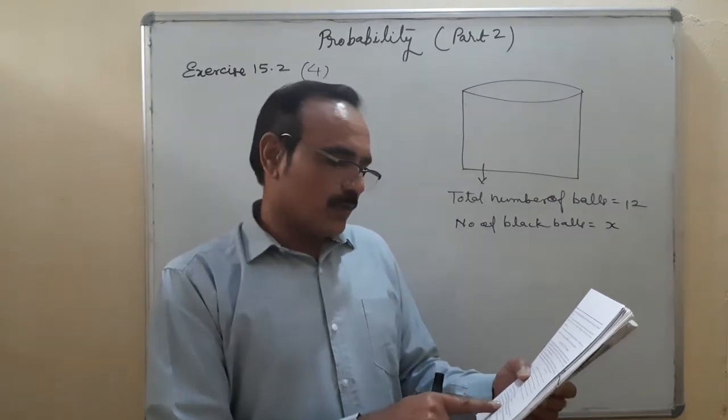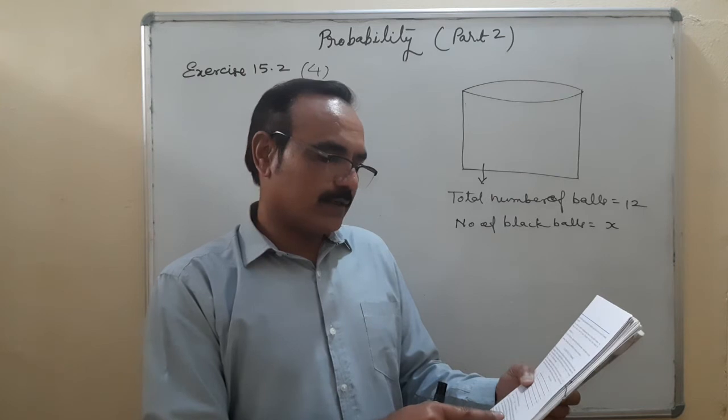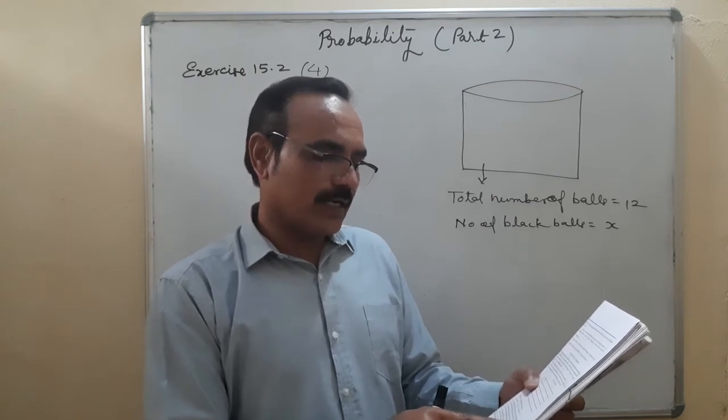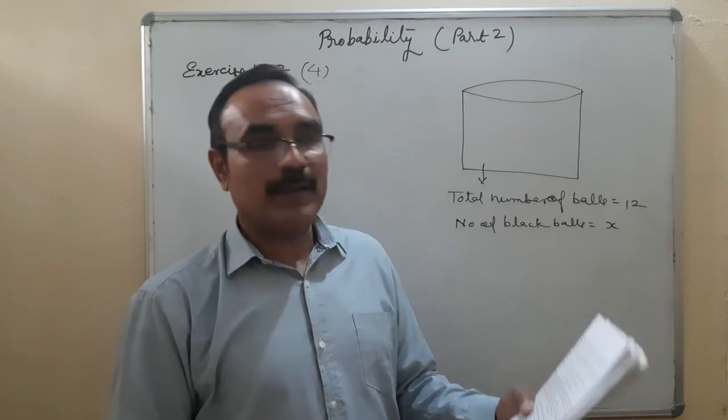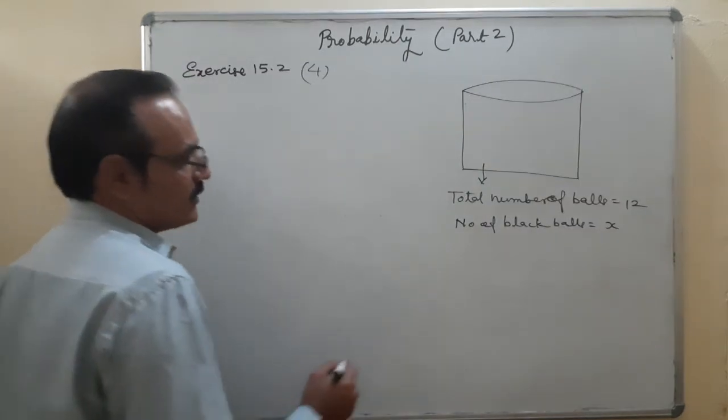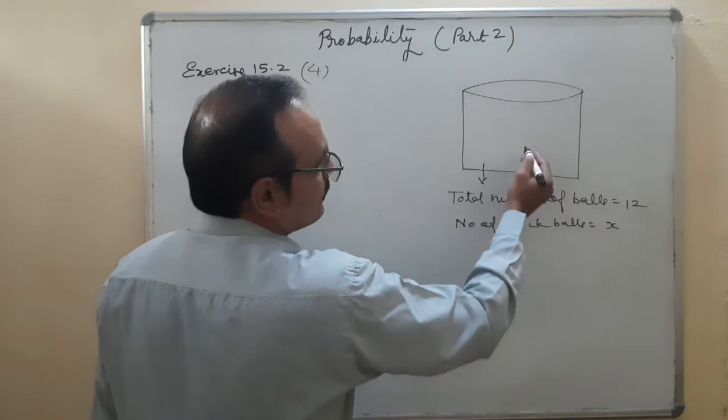A box contains 12 balls out of which X are black. If one ball is drawn at random from the box, what is the probability that it will be a black ball? Total number of balls are 12.